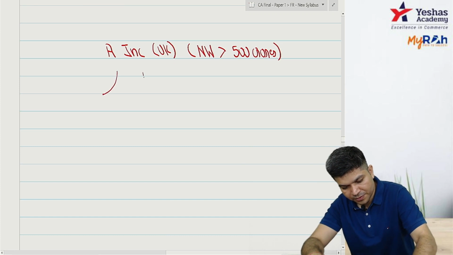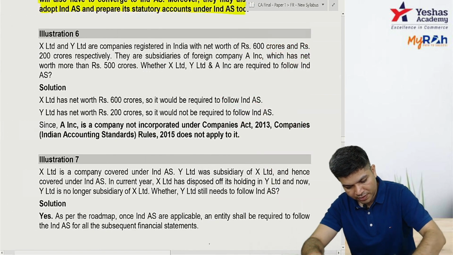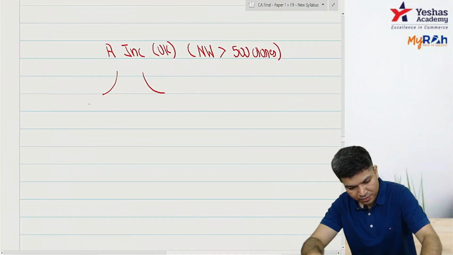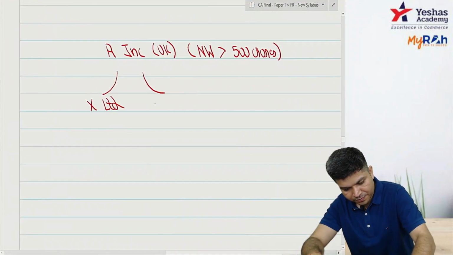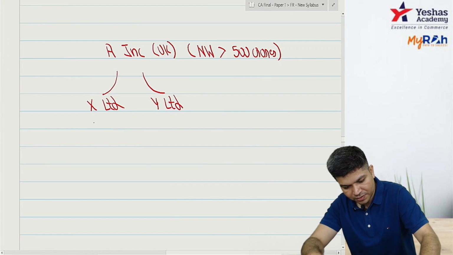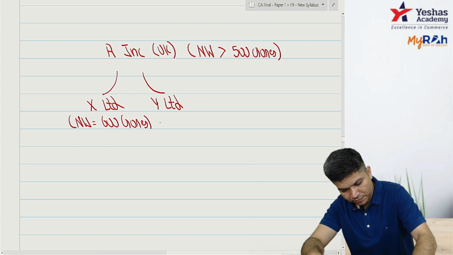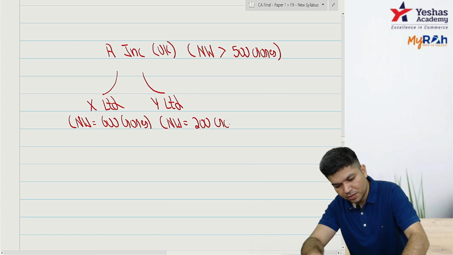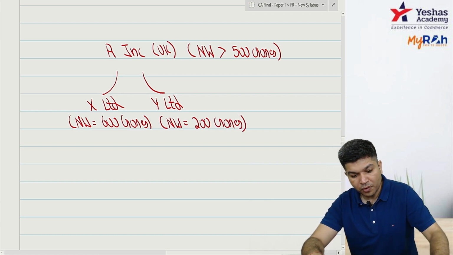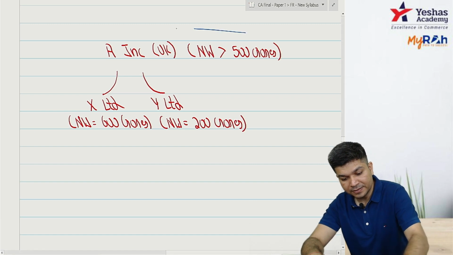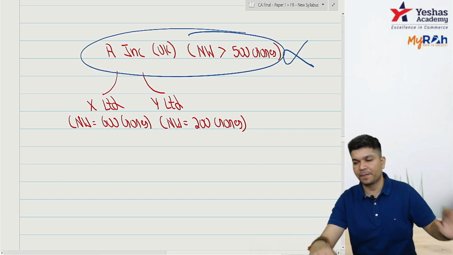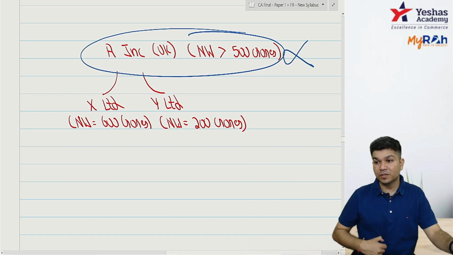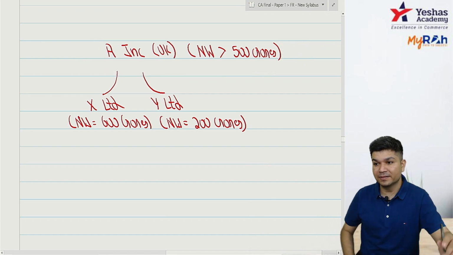Okay, they have two subsidiaries, X Limited and Y Limited, with net worth of 600 and 200. Now, the net worth of your foreign parent is of no use.